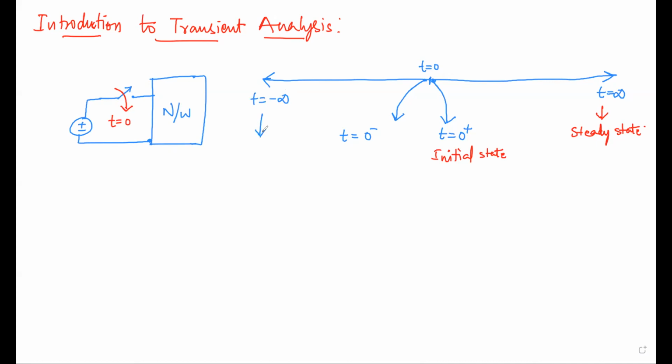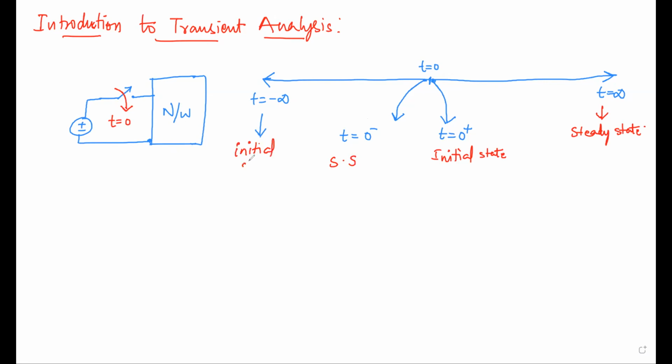That means before t is equal to 0 there will also be one initial state and one final state. We will treat t is equal to 0 minus, before the switch is on, as the steady state, SS, and t is equal to minus infinite we will call the initial state.